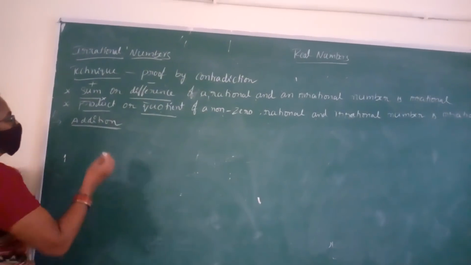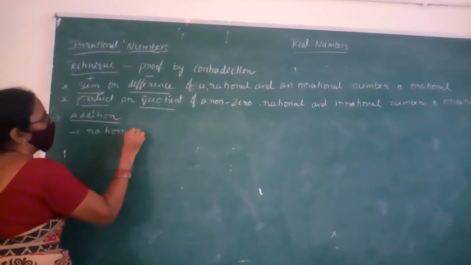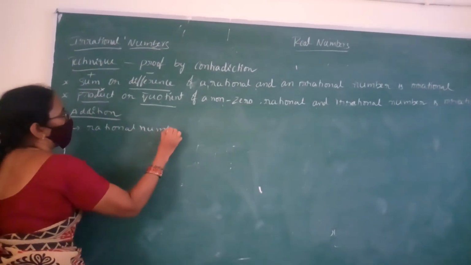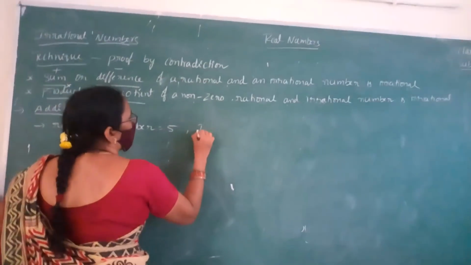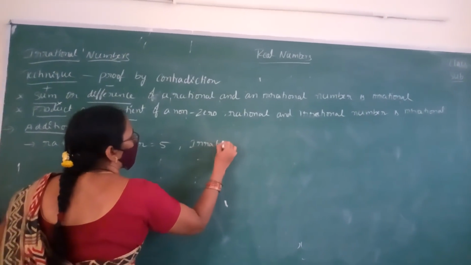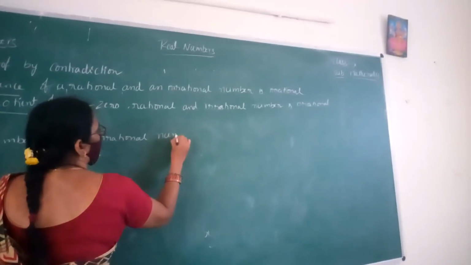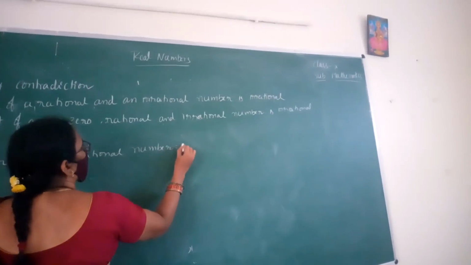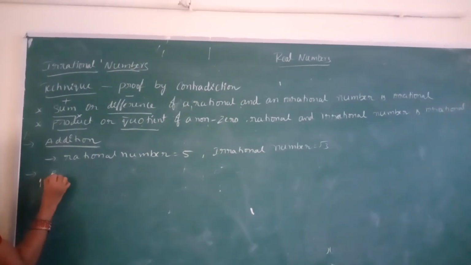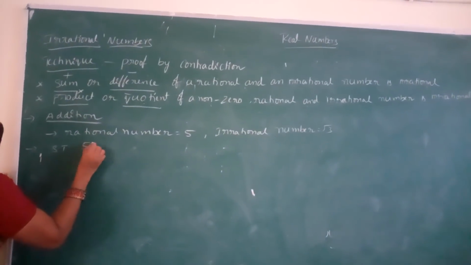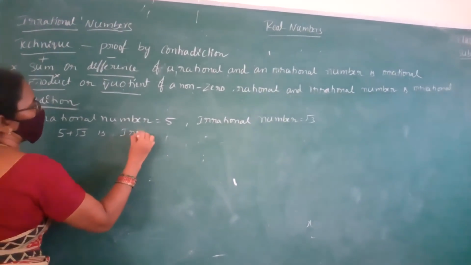So let us take a rational number 5 and an irrational number root 3. Show that 5 plus root 3 is irrational.